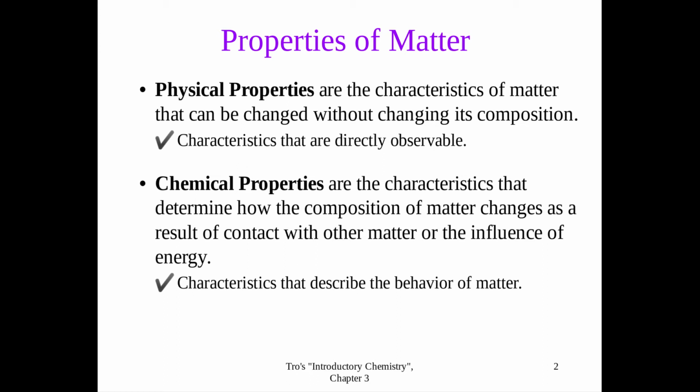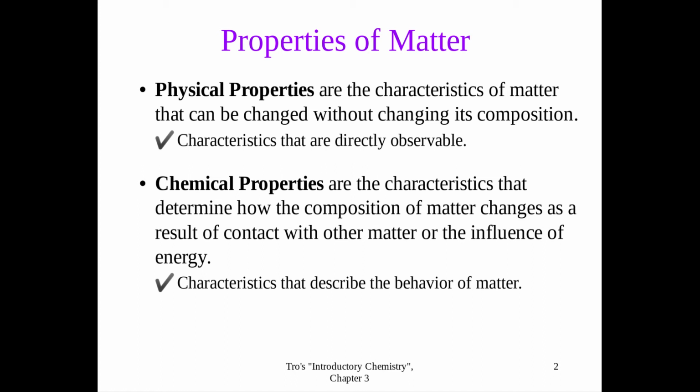So it's something that describes matter. Physical properties are characteristics of matter that can be changed without changing its composition, meaning I can determine that property without changing it. A good example would be color. I can determine the color of something without changing that substance. I can determine the mass of something without changing that substance. So that would be a physical property.